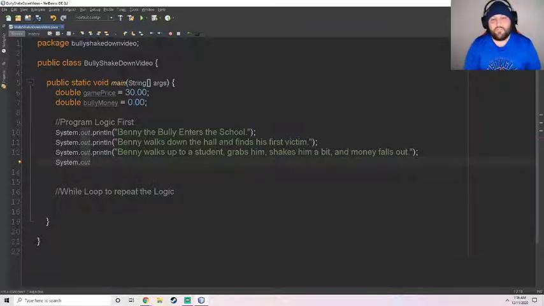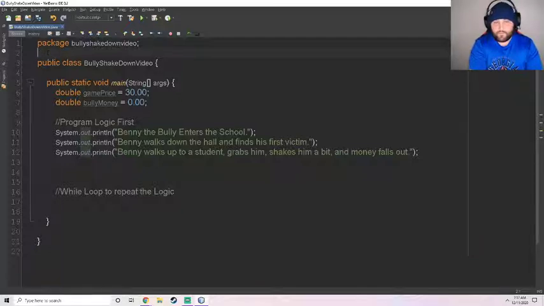Okay, so we kind of have two options here, right? We've got to figure out how we want to handle how much money Benny gets. We can either ask the user, which means a scanner, how much money fell out, or we could use Math.random to generate a random number between 0 and 30. But I think it'll be better if we just ask the user. So let's create a scanner.